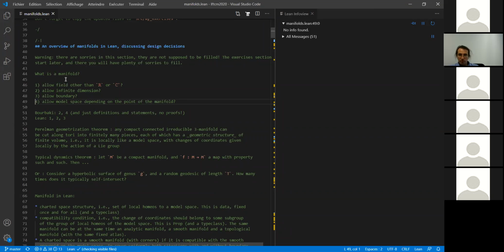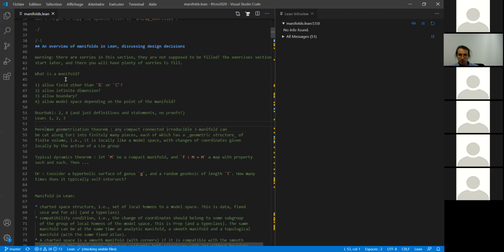Okay, so I try to say that what is important to me is the language. When you're speaking about manifolds, you have a whole language that makes it possible to state theorems. Let me just give a few examples. Here I have written down one version of the famous Perelman-Thurston geometrization theorem that tells you that you have a structure theorem for any compact connected string manifold.